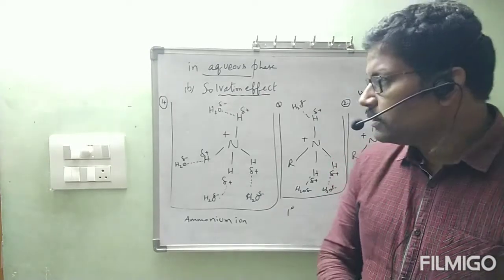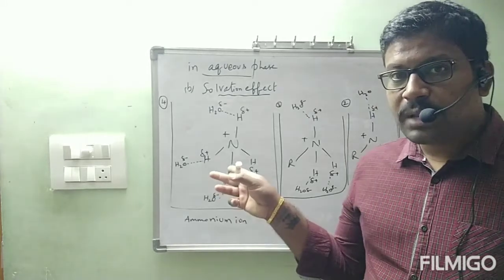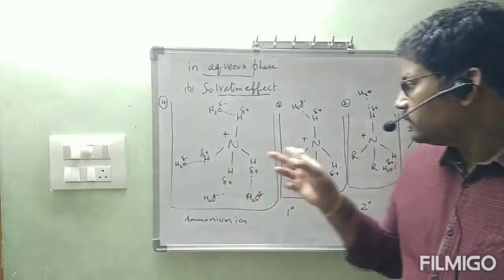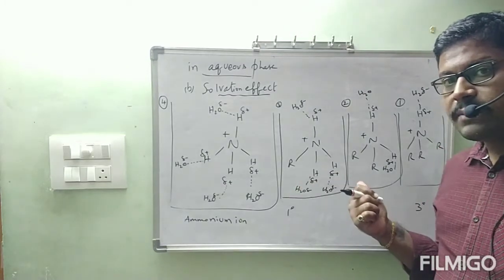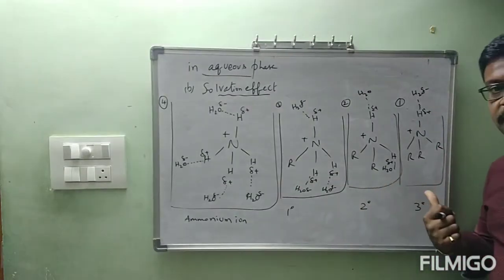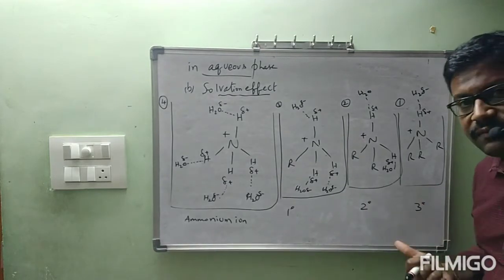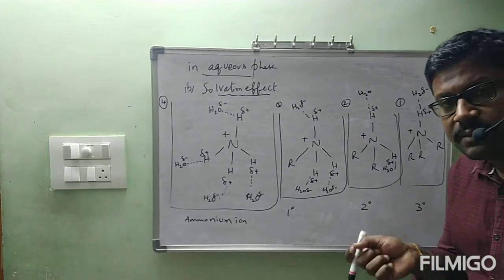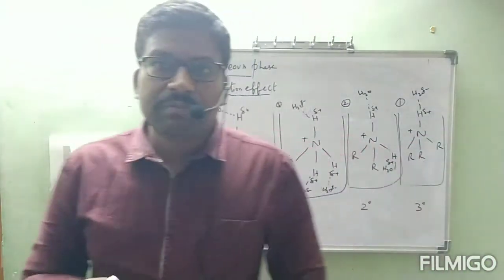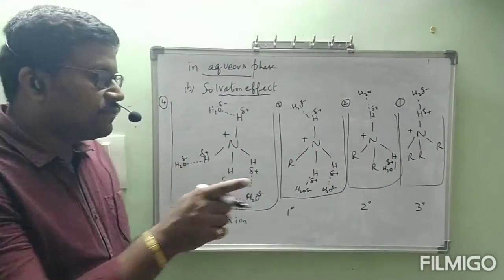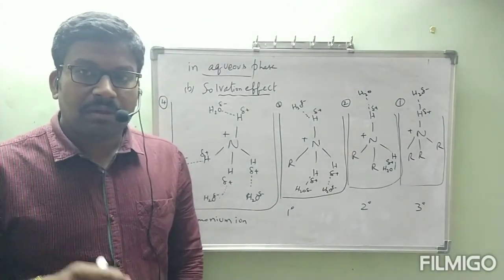Which is more stable? Ammonium ion is more stable than primary ammonium ion. Primary ammonium ion is more stable than secondary ammonium ion. Secondary ammonium ion is more stable than tertiary ammonium ion. What is the reason we said like that? If a substance is able to form more number of hydrogen bonds in water, that substance is more stable. So out of these 4, which is forming the more stable ammonium ion?